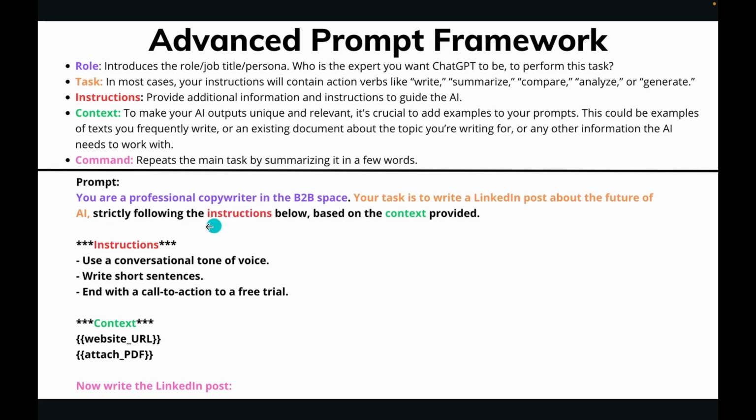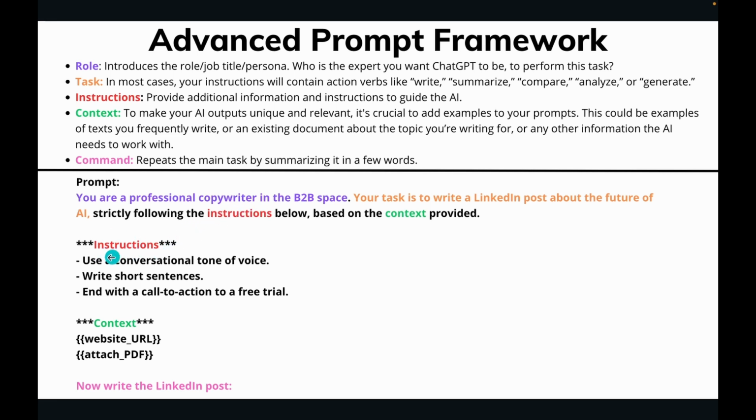Lastly, this phrase, strictly following the instructions below, is just a placeholder. And for the instructions, now you really break down exactly what you want out of this. You have a scope of work, a bunch of details that you want to give, and you want to treat it like a college intern. Do this, then do this, then do this. Make sure it has this, this, and this. So here we're saying, hey, and you can see the placeholder.